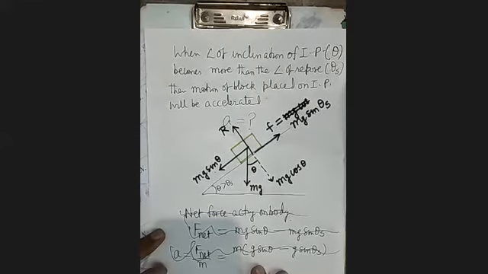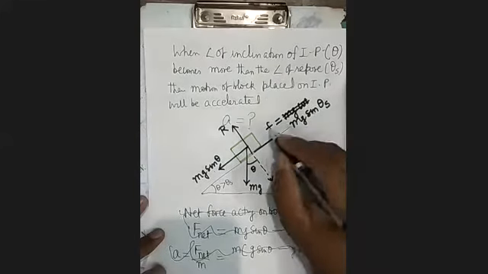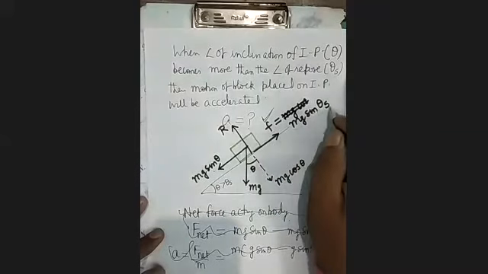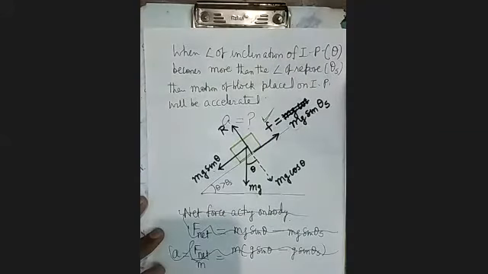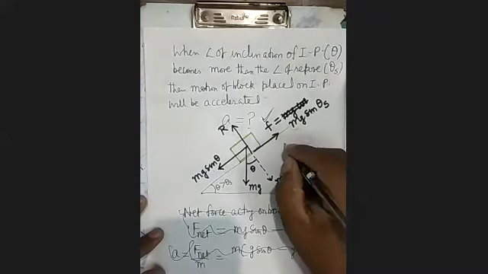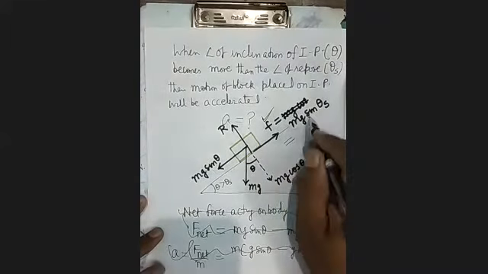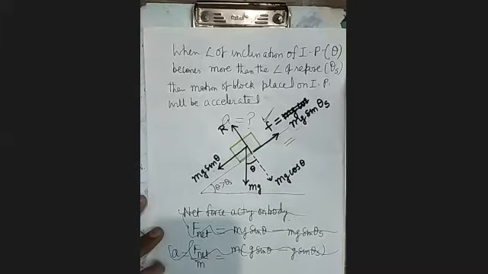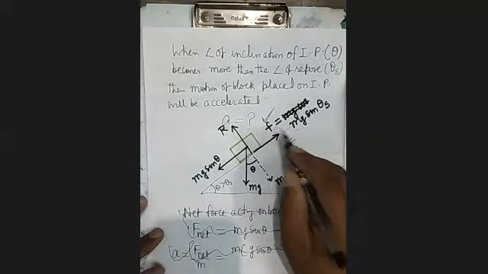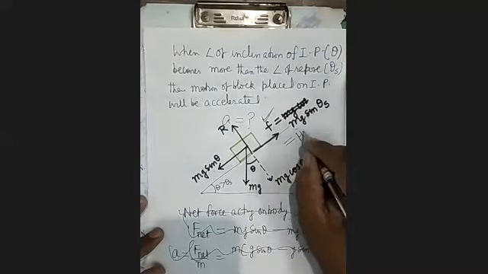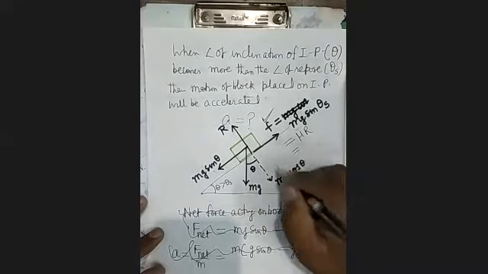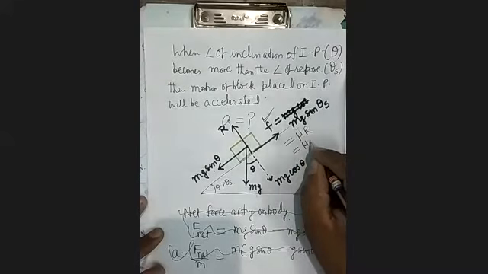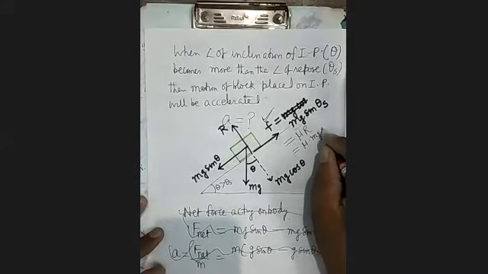Now see here. Here what will be its maximum value? It is mg sin theta s. It's clear. This is also correct, but you see in other form. Its maximum value is mg sin theta s. Now, what will be the other value of this? Mu into R. And what is mu into R? It is mu into mg cos theta.